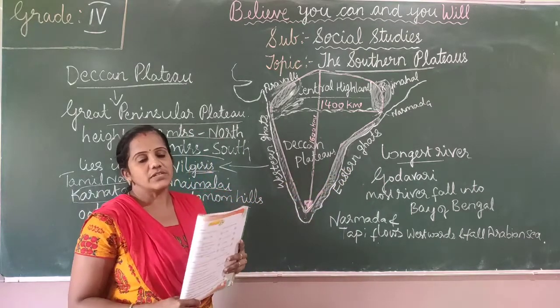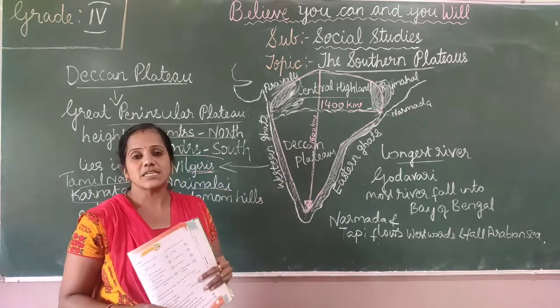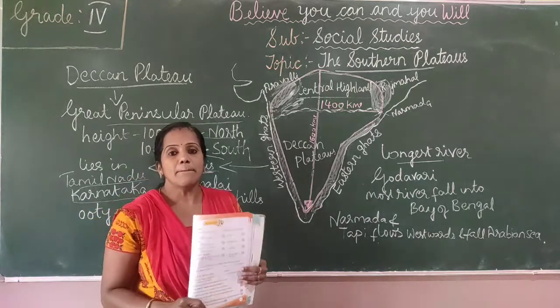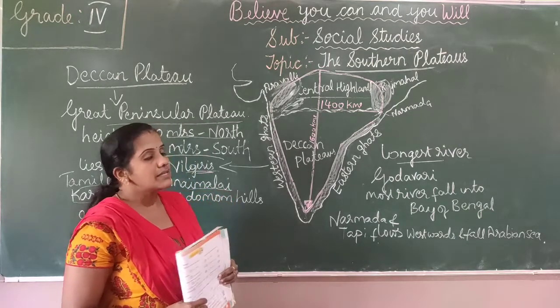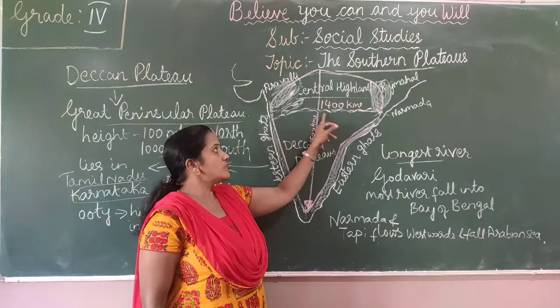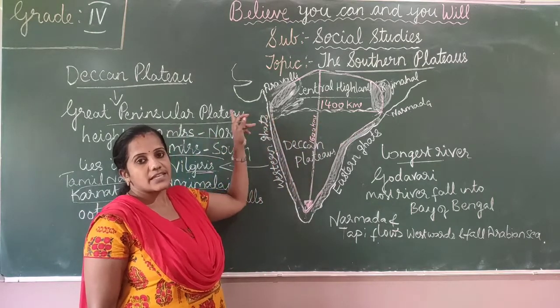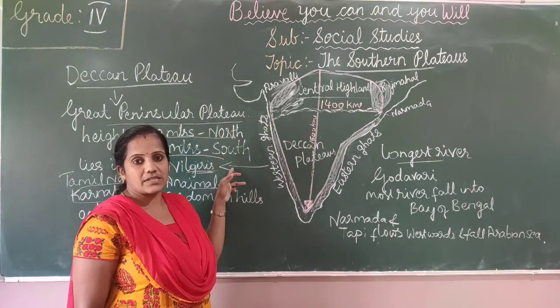Most of the rivers in the Eastern Ghats fall into the Bay of Bengal. Narmada and Tapi flow westwards and fall into the Arabian Sea.